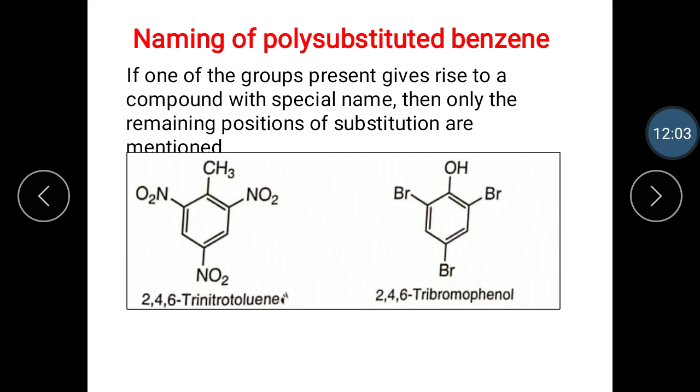Then if one of the groups gives rise to a compound with a special name, then only the remaining positions of substitution are mentioned. Let's see the example: the nitro groups are present at the 2nd, 4th and 6th positions. It is 2,4,6-trinitrotoluene. And the next example is 2,4,6-tribromophenol. The bromo groups are present at the 2nd, 4th and 6th positions. It is 2,4,6-tribromophenol.